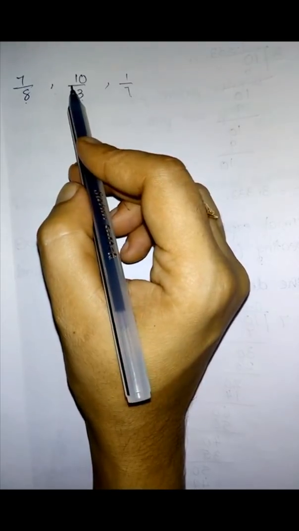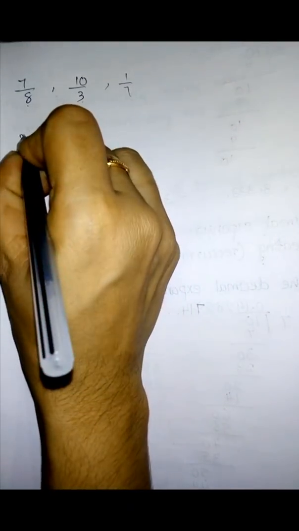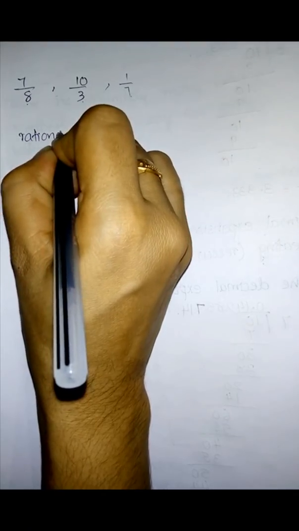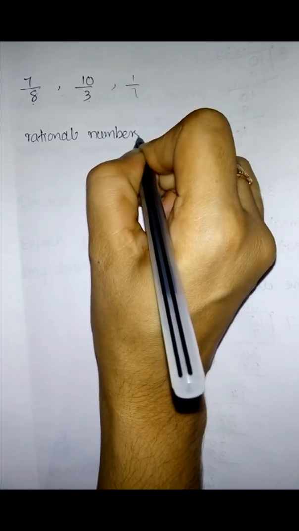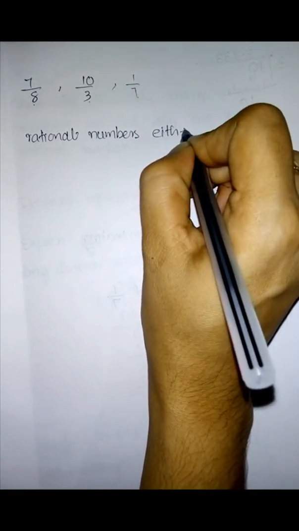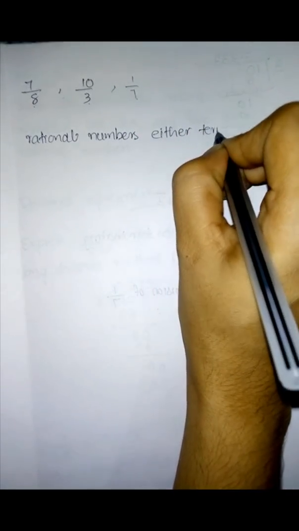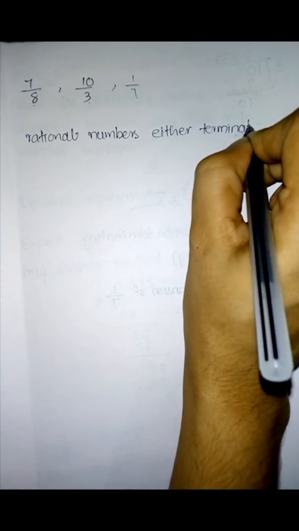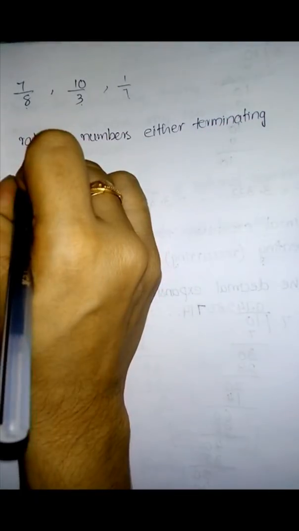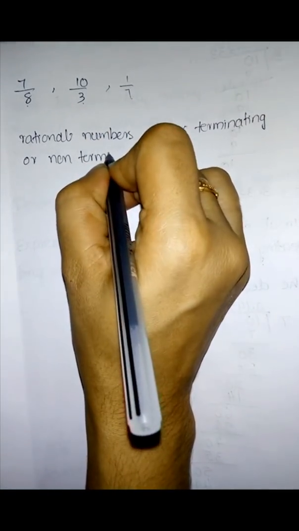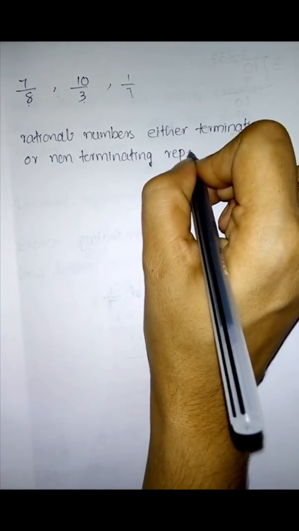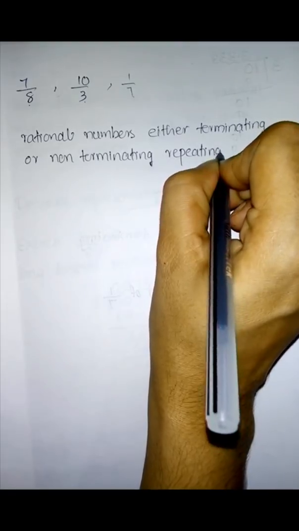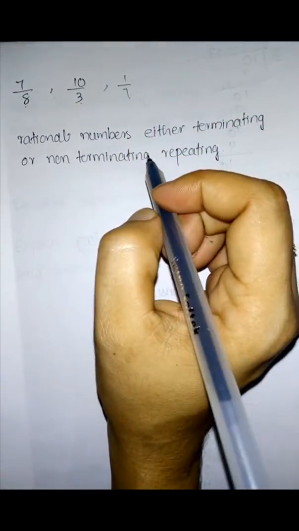So what specialty can you notice? Rational numbers are either terminating or non-terminating repeating. That means we can write it as a note.